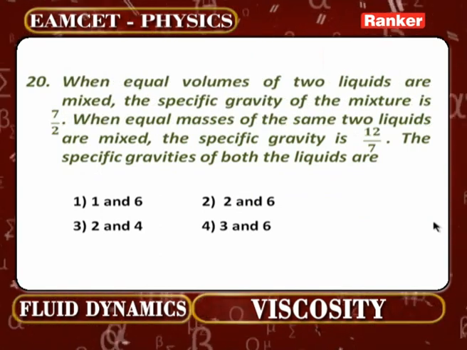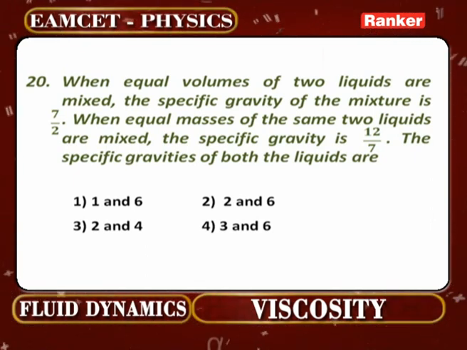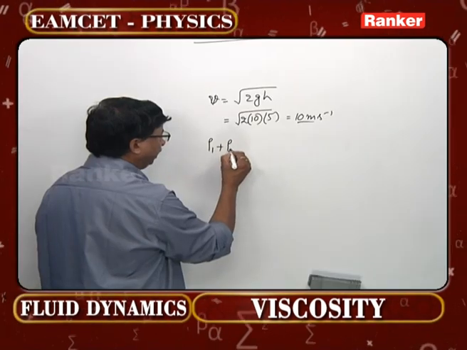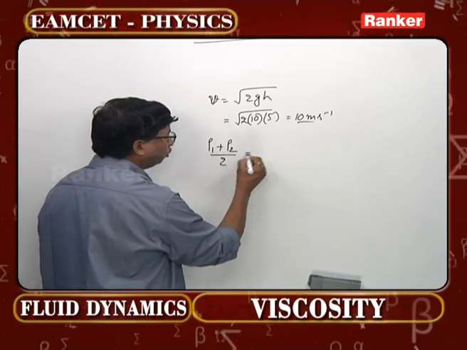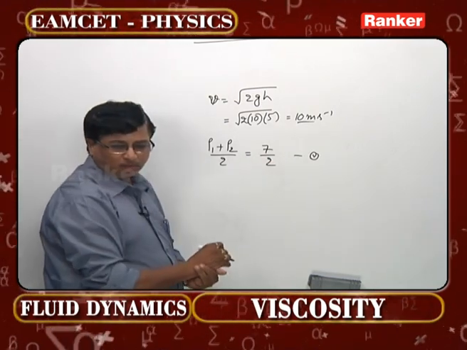When equal volumes of two liquids are mixed, the specific gravity of the mixture is 7 by 2. Equal volumes are mixed means rho 1 plus rho 2 by 2 is given 7 by 2. Next, what is he talking about?